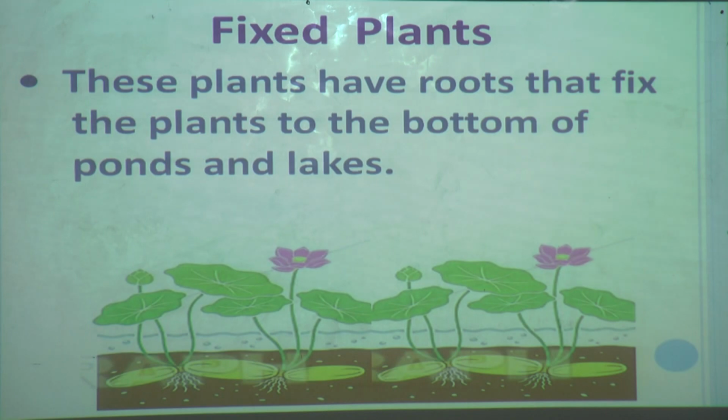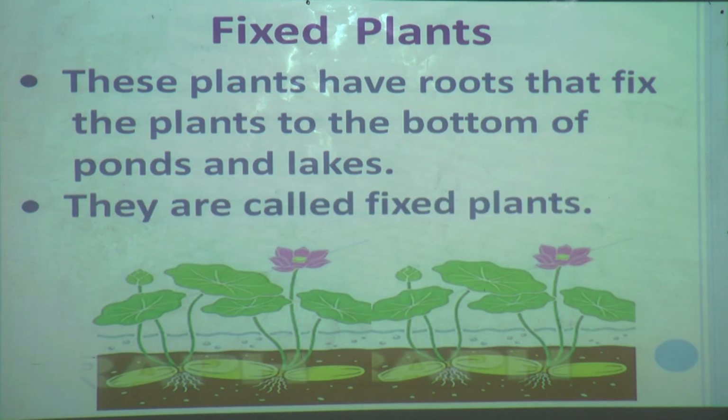You can see here in the picture the root that fixes the water lily or lotus at the bottom of the ponds or lakes. So that's why they are called fixed plants.